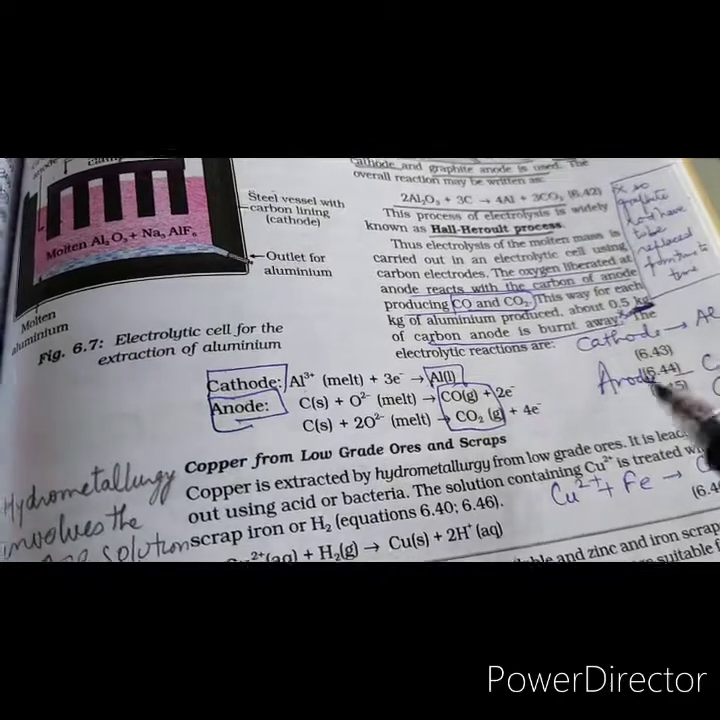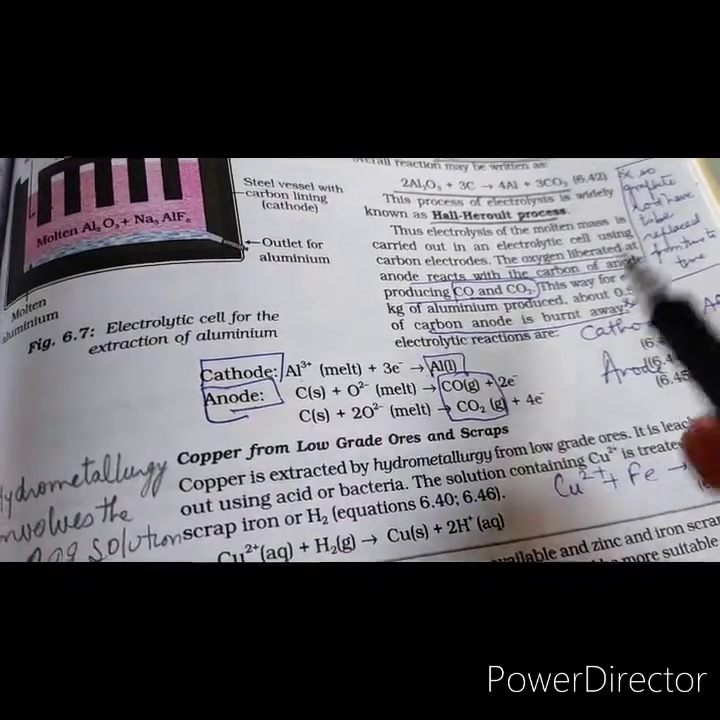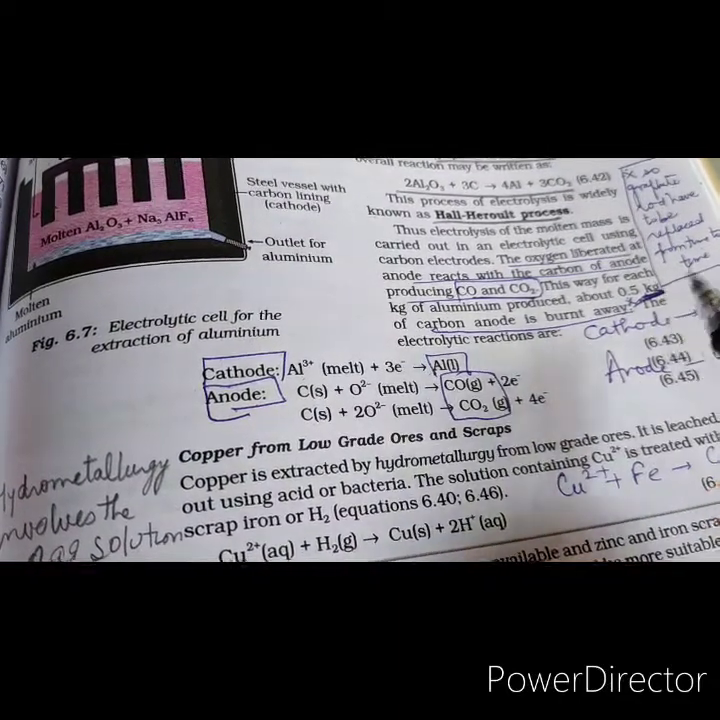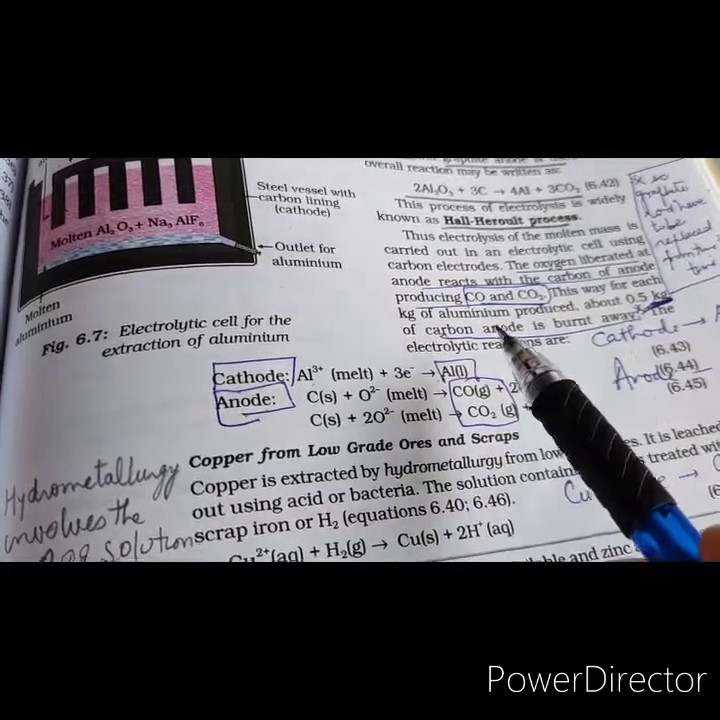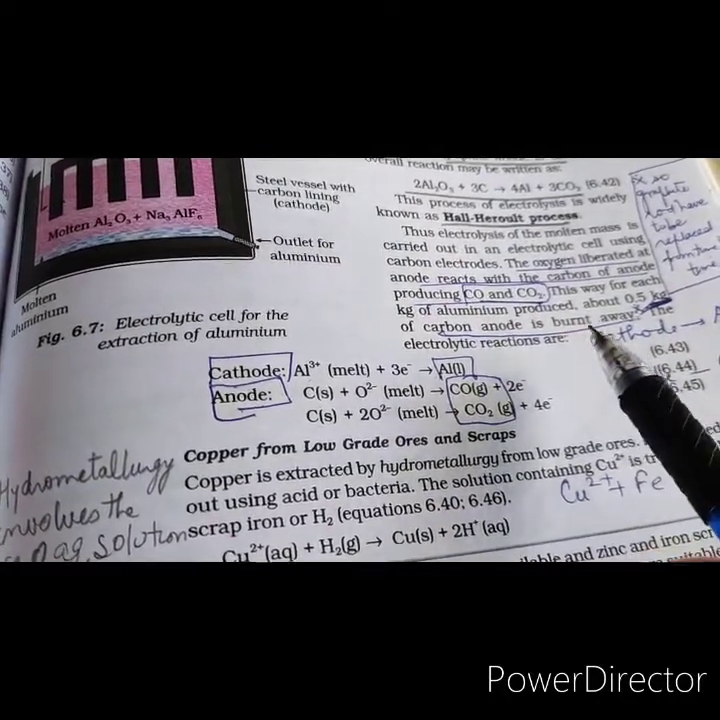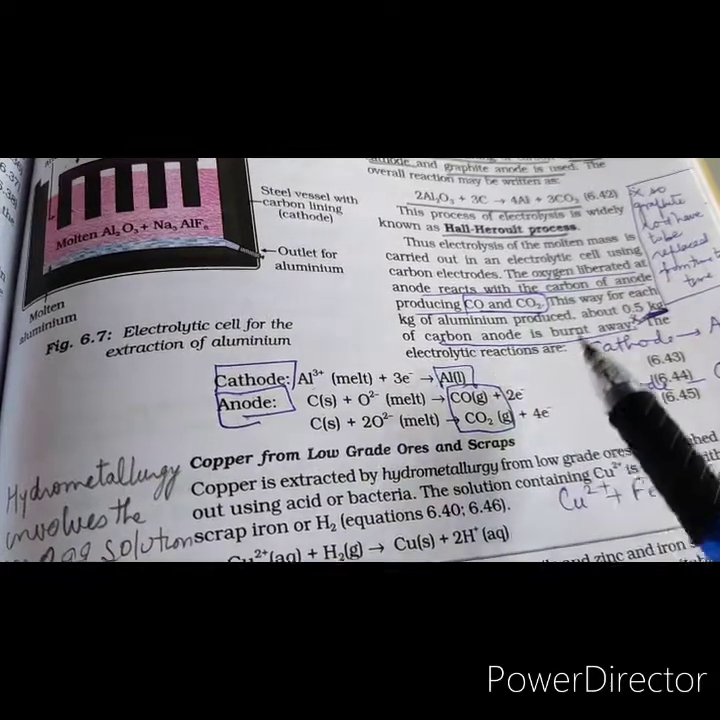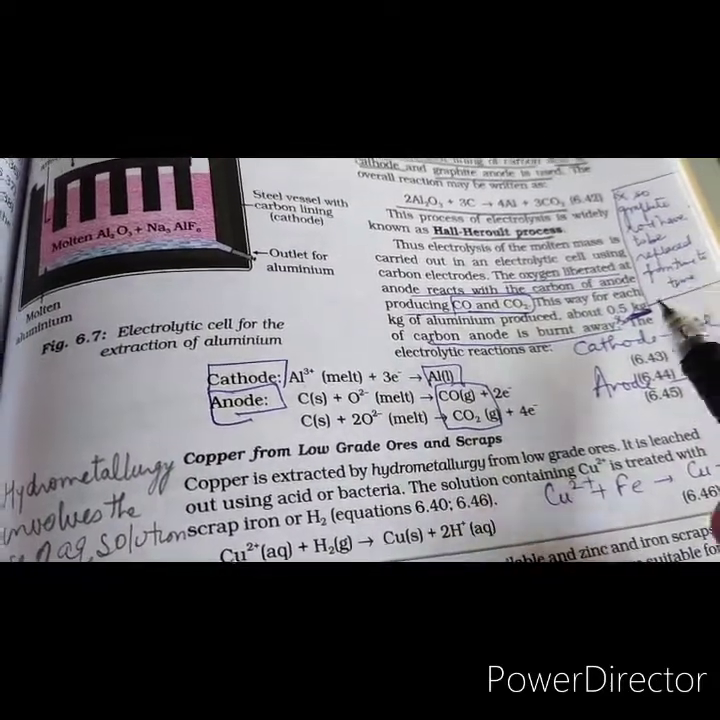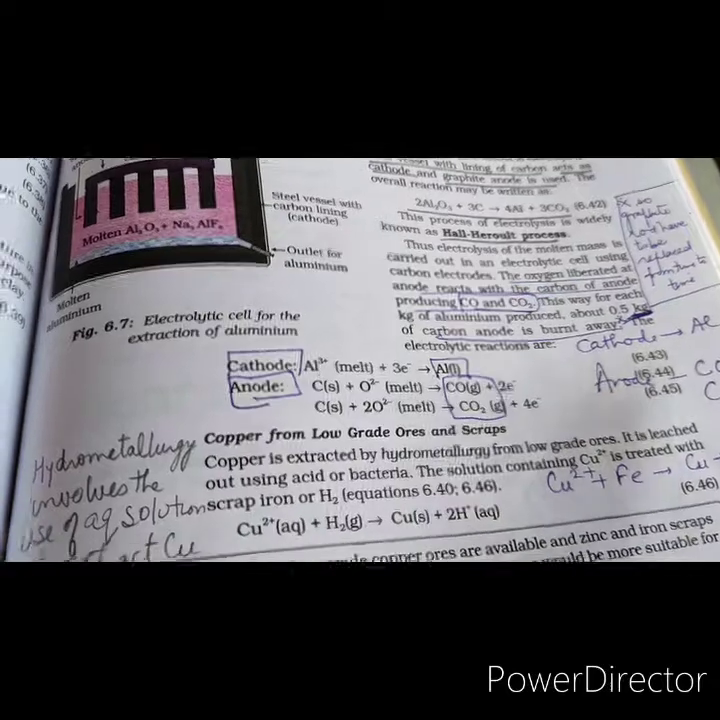Then, why does this graphite rod have to be replaced again and again? When 1 kilogram of aluminium is produced, 0.5 kg of anode is burnt away. Due to this, the graphite has to be replaced from time to time, right?